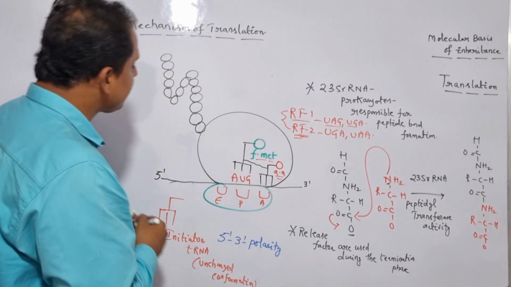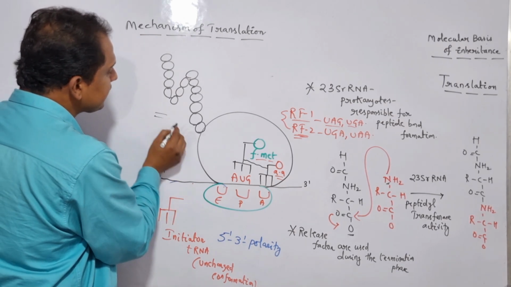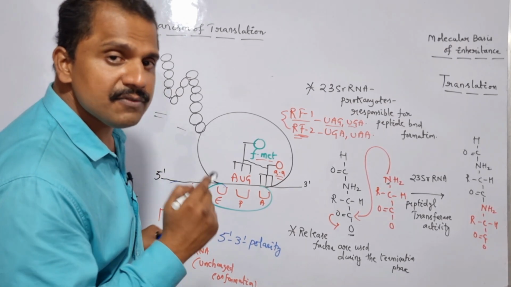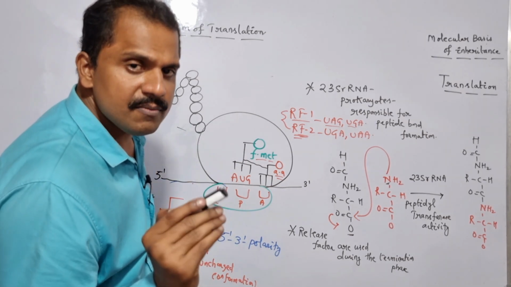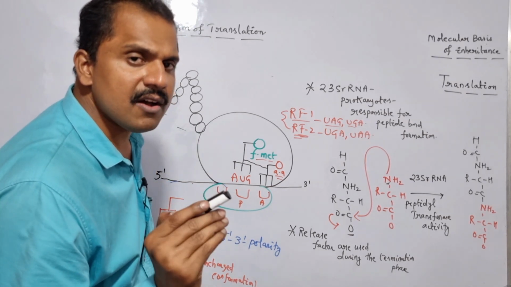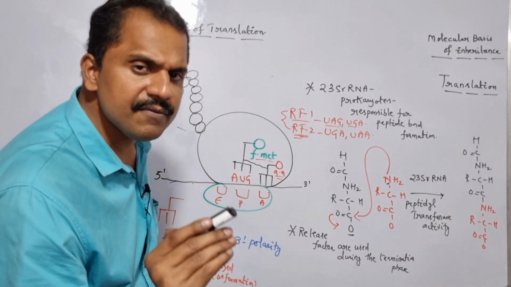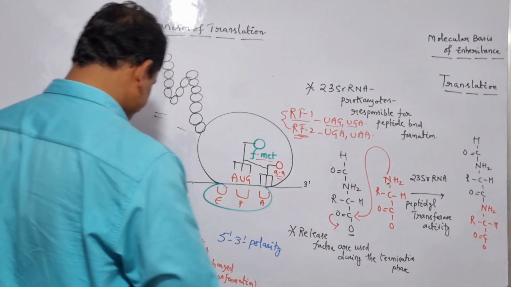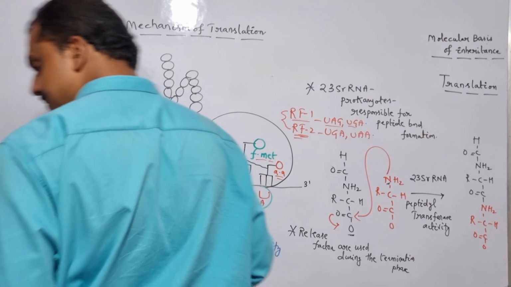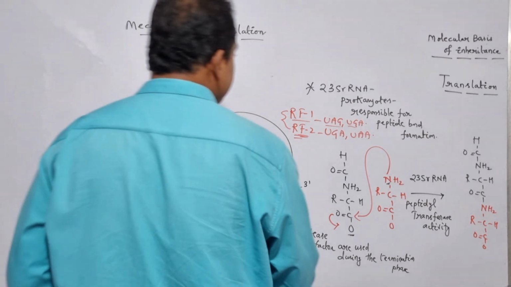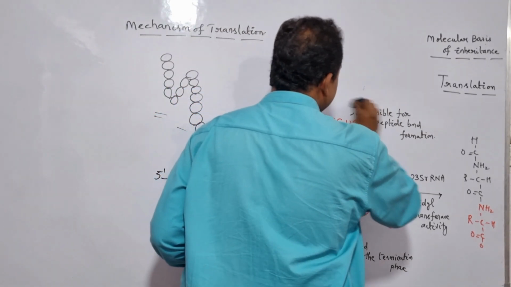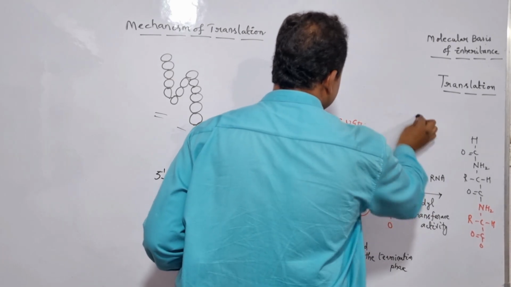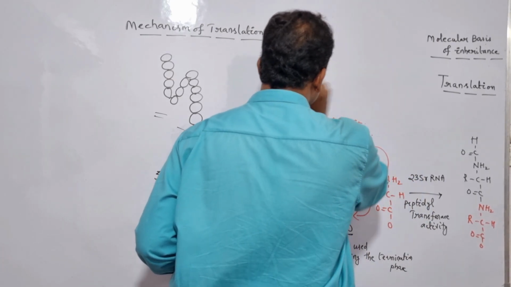And even the polypeptide chain, which has successfully been synthesized during the translation mechanism, also dissociates from the ribosomal machinery after the successful organization of the termination phase of the translation. Is it clear? So let me show it here. Let me arrange the things here. So these are nothing but what? The ribosomal subunits, right? Ribosomal subunits.